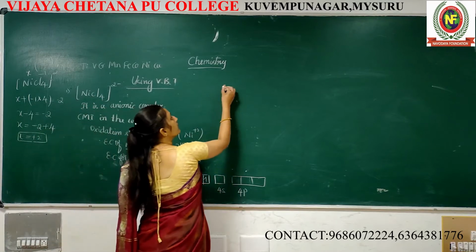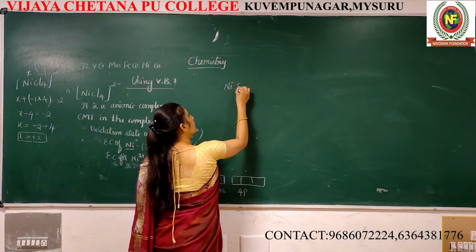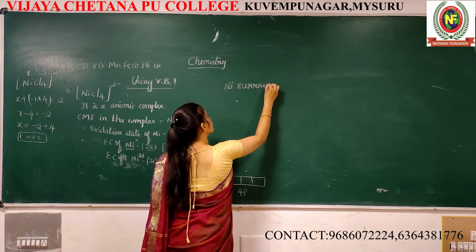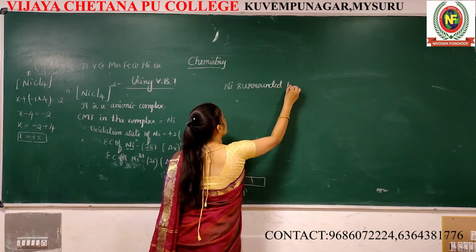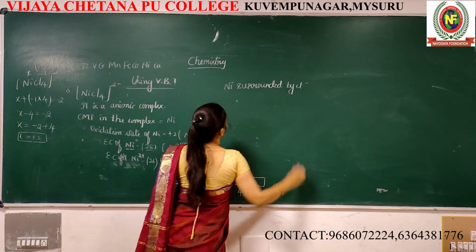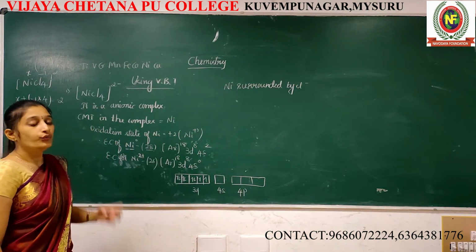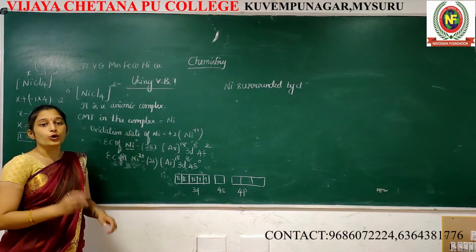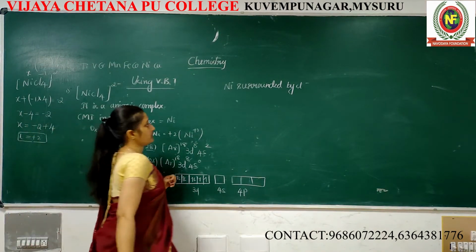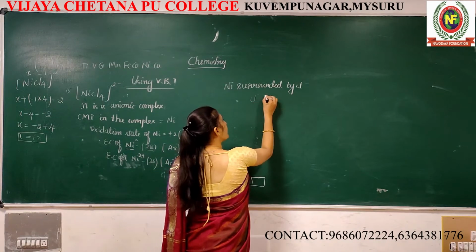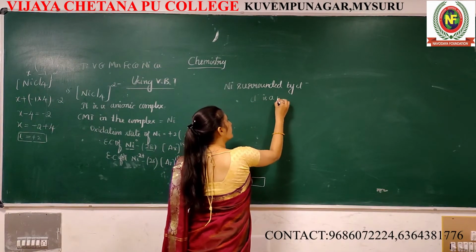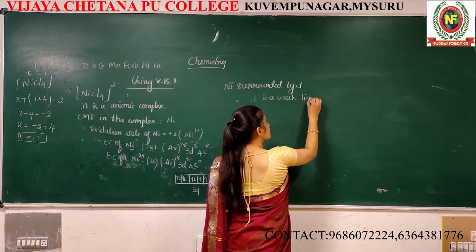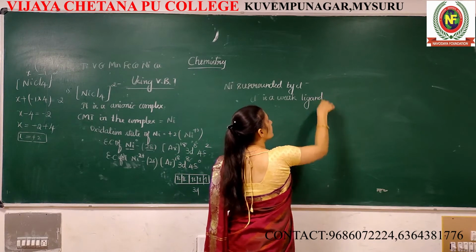Nickel surrounded by Cl minus. How many Cl minus? 4 Cl minus. But you should know one thing: chlorides are weak ligands. Here Cl minus is a weak ligand.